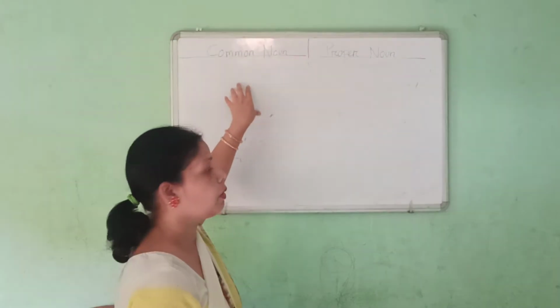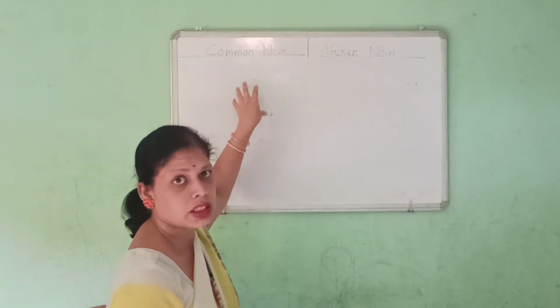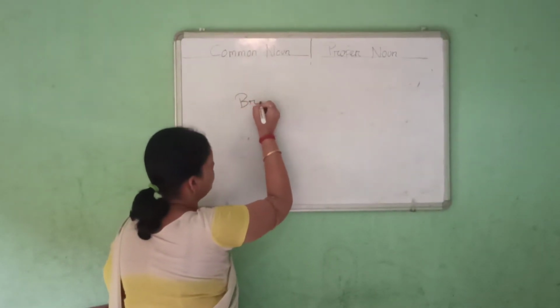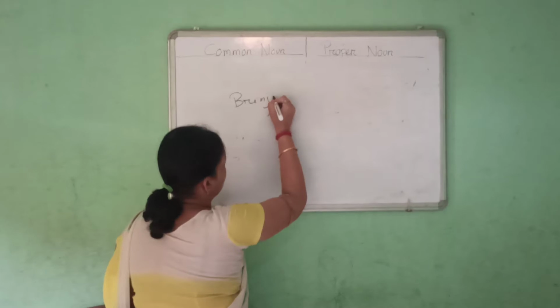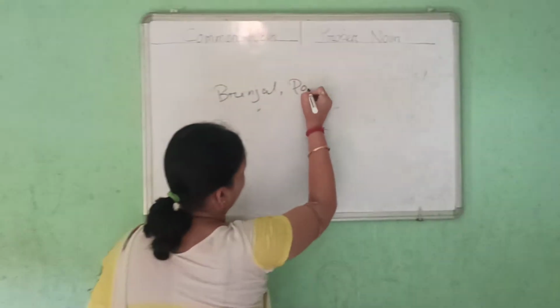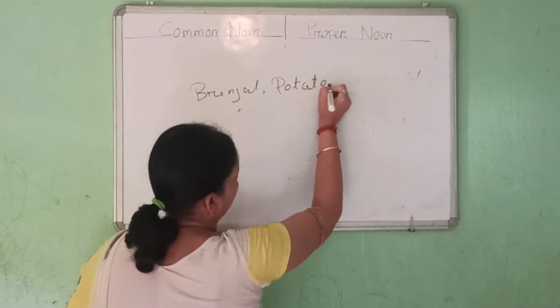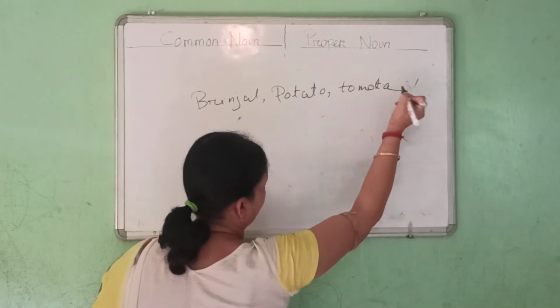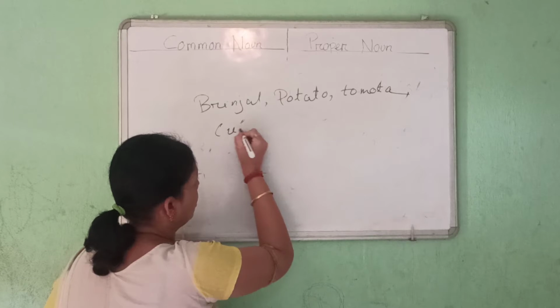Again, if you are talking about vegetables, what is vegetables? Vegetables means you are talking about brinjal, potato, tomato, cucumber.